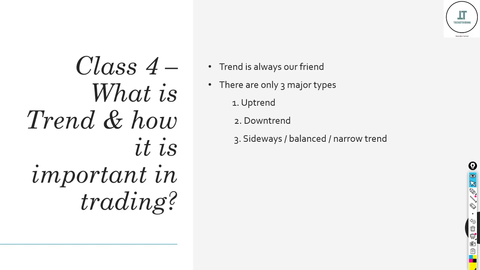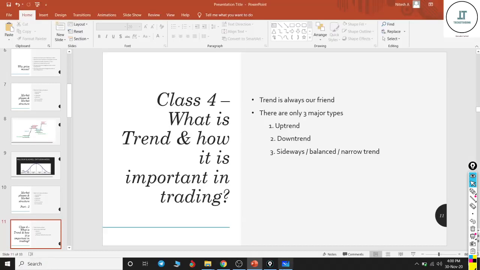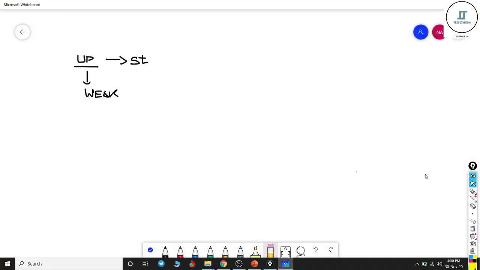So there are only three major trends: uptrend, downtrend, and the third one has three different names: sideways, balanced, or narrow trend. Before moving on to charts, first let me show you what an uptrend, a downtrend and a sideways trend are. Let me use a whiteboard. First of all, let's discuss what an uptrend is. An uptrend has two major categories, a strong uptrend and a weak uptrend. First, let's discuss what a strong uptrend is.